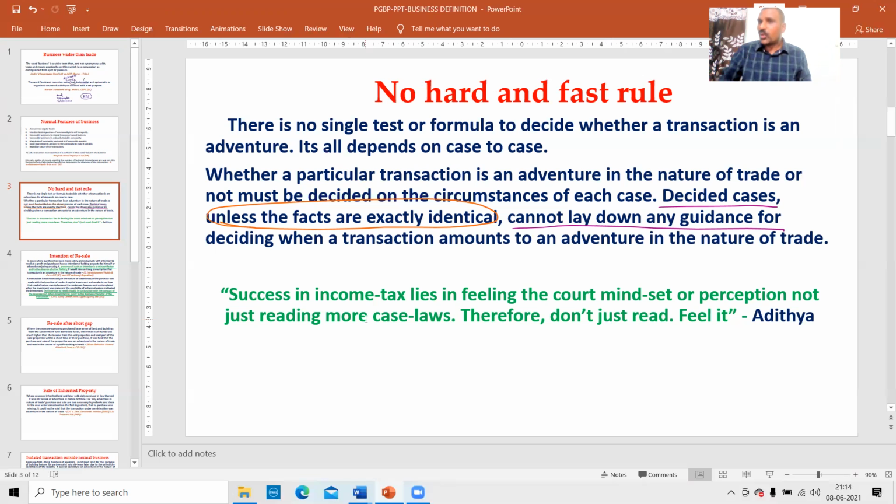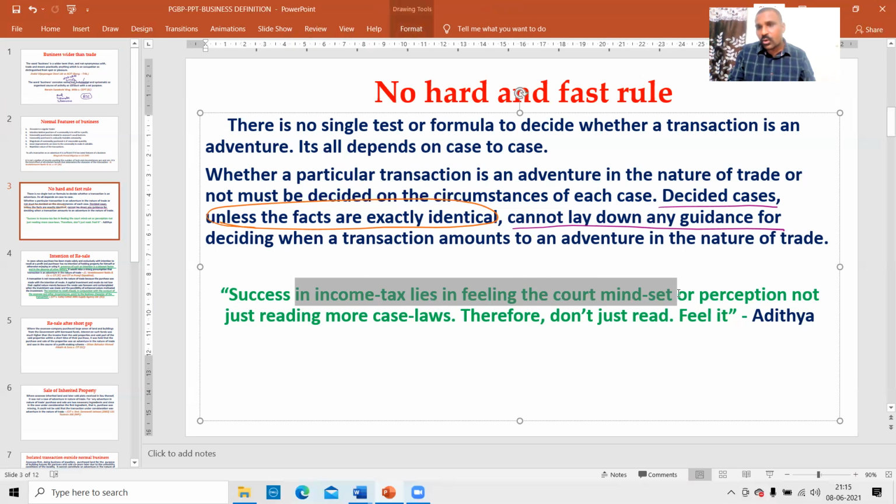But even if you read only 2 case laws, if you are able to feel the court mindset, if you are able to feel the court judgment, then you will win the case. This is my personal opinion. Success in income tax lies in feeling the court mindset or perception, not just reading more cases.